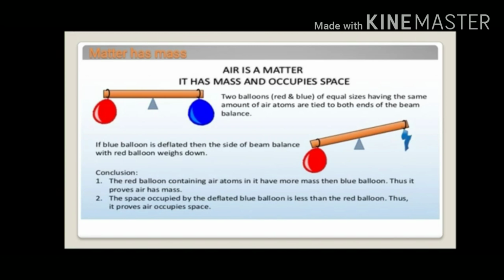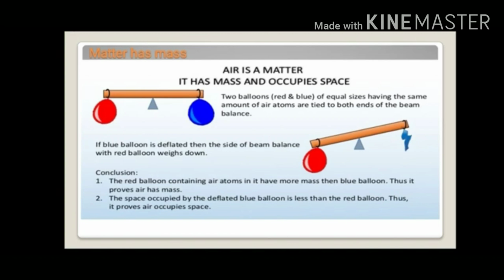So what do we prove here? We prove that air, which is a kind of matter, occupies space and has mass. That means the definition of matter, that matter has mass and occupies space, is proved here. So from this experiment, what do we conclude?